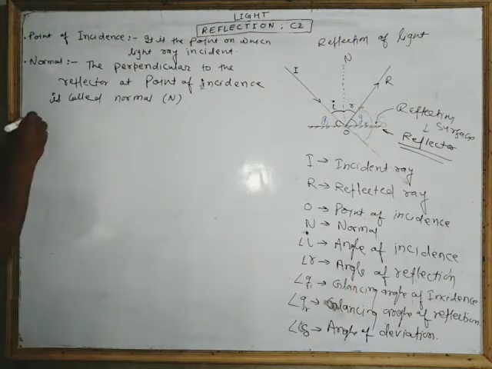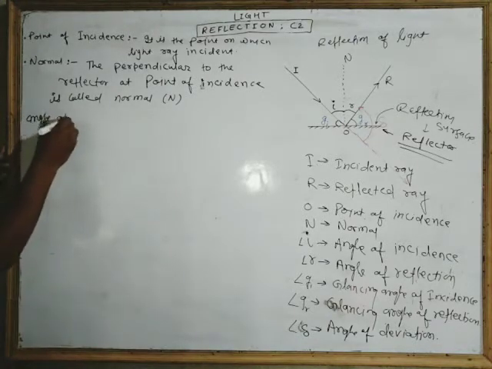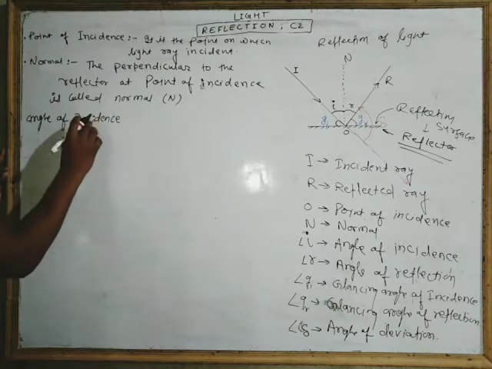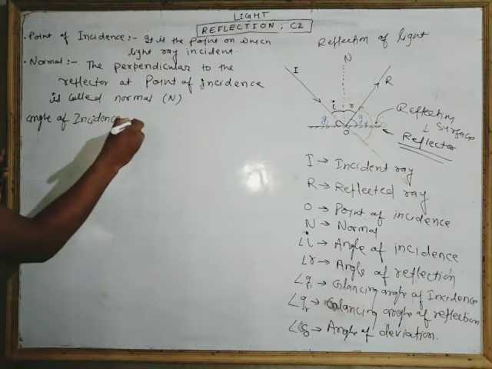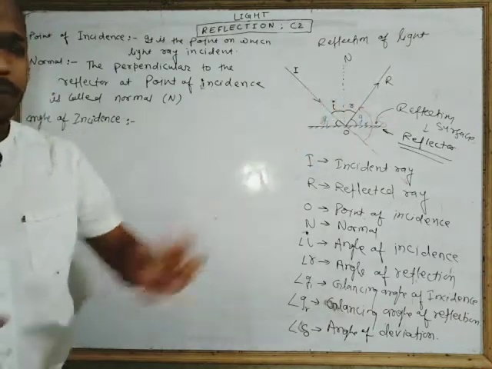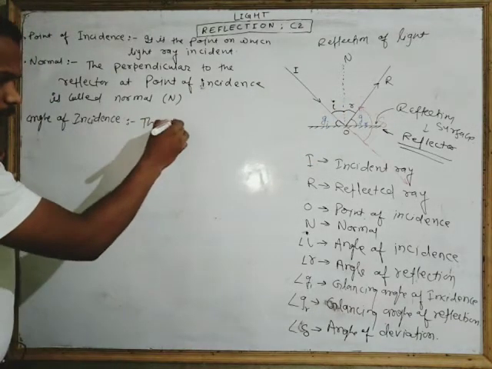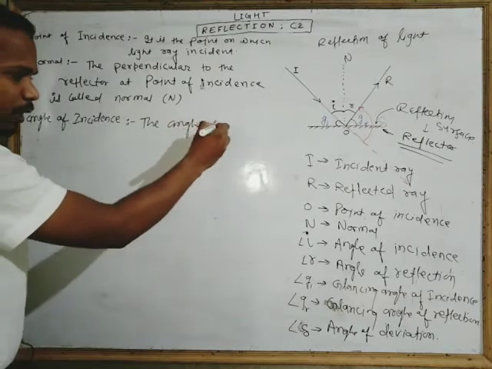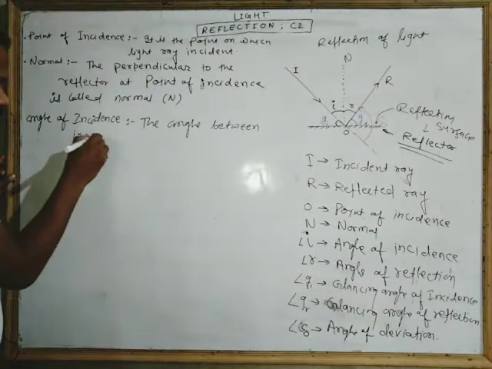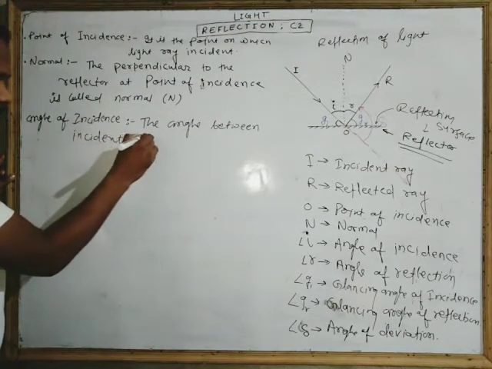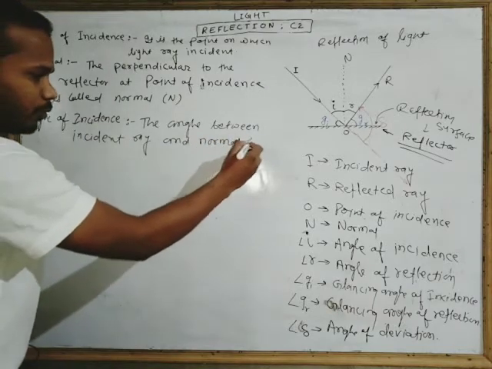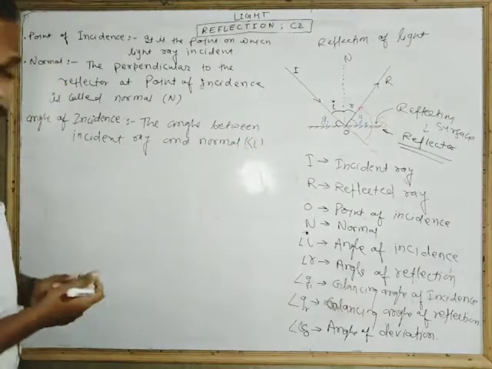Next is the angle of incidence. What is the angle of incidence? The angle between the incident ray and the normal. Very easy. The angle between incident ray and normal. This is denoted by small i.